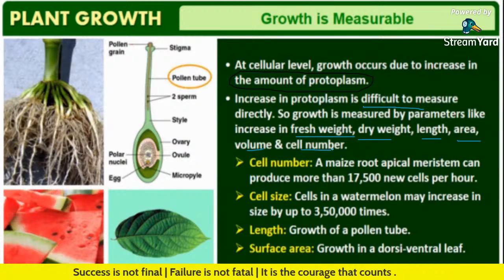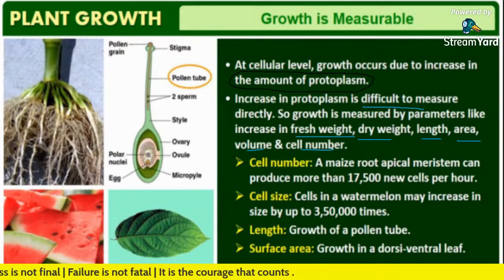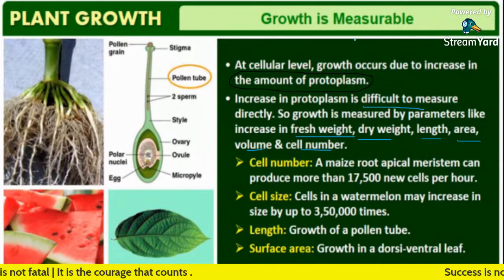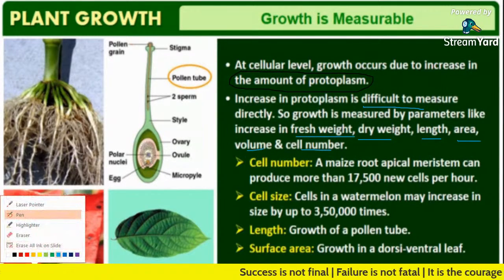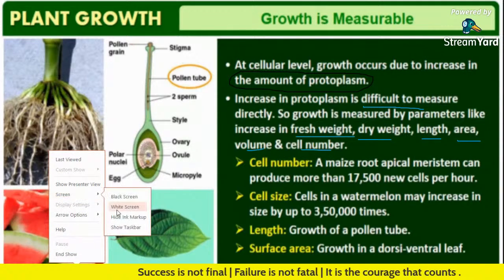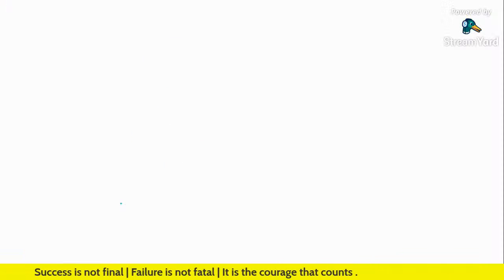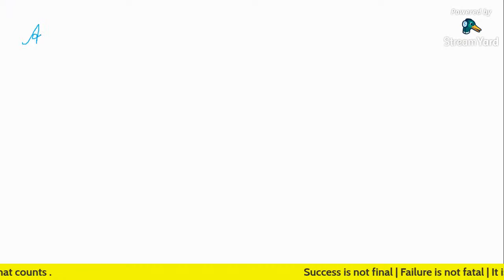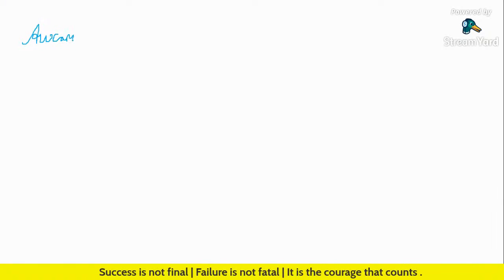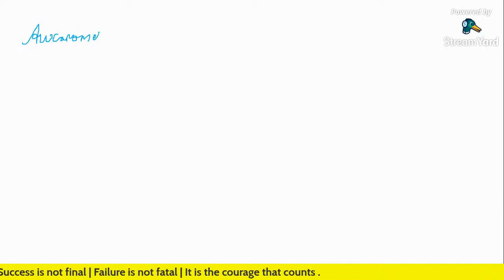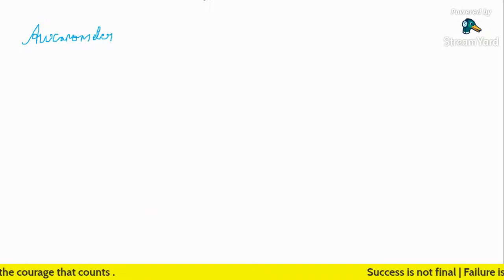So the instrument used to measure plant growth is known as what? Can anyone say? It is an out of NCERT topic. Can anyone comment? Without wasting much time, I am saying the instrument used to measure plant growth is auxanometer.